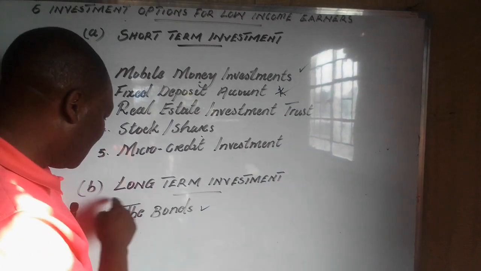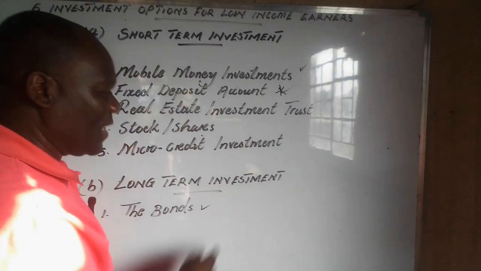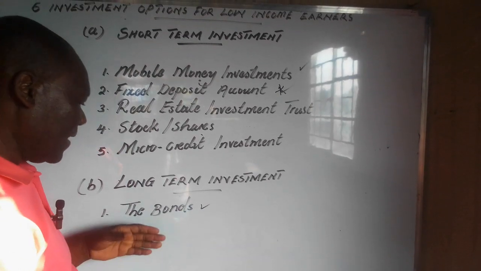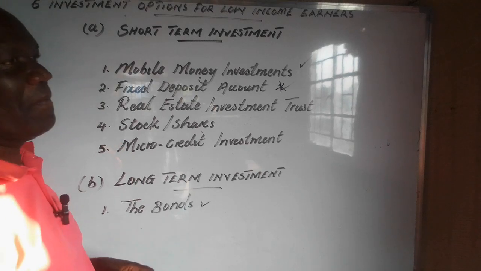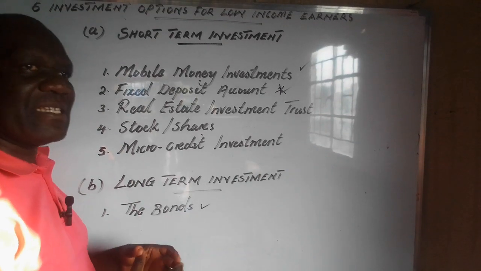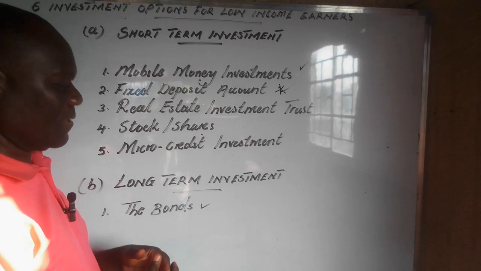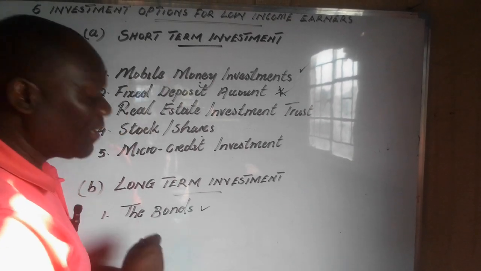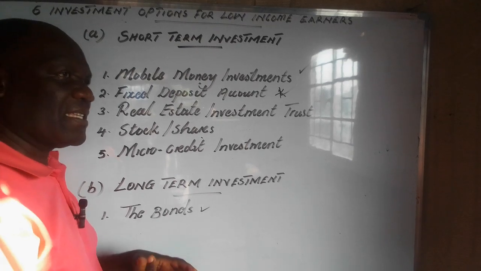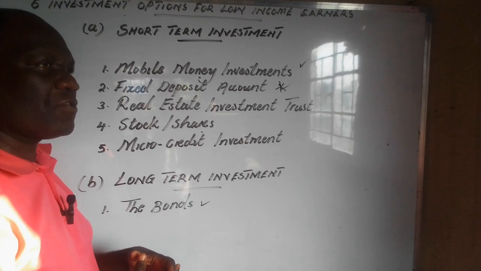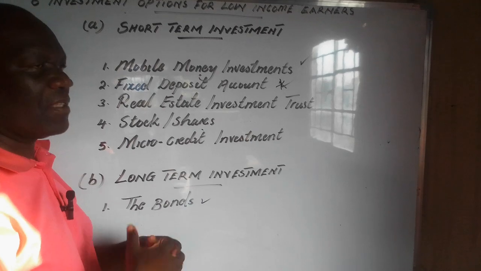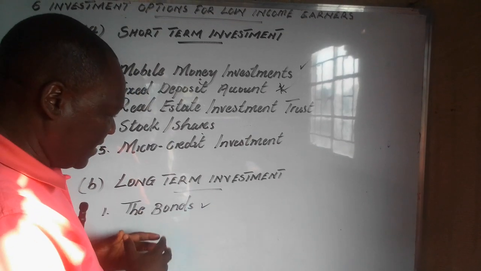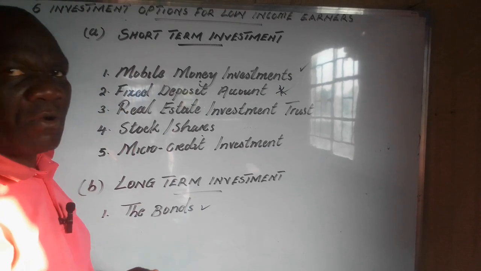The second part, which is part B, is long-term investment. Under long-term investment, I'm looking at the bonds, especially the government bonds. People are allowed to invest in government bonds. Before I go into details, let me just define the bonds. This is a loan that an investor gives to the central bank, or gives to the government through the central bank. The period for bonds is long.